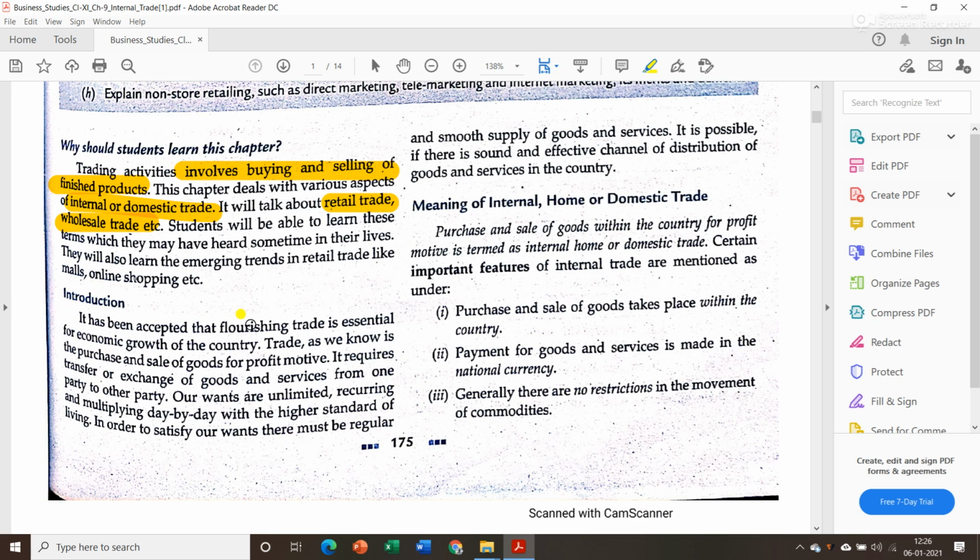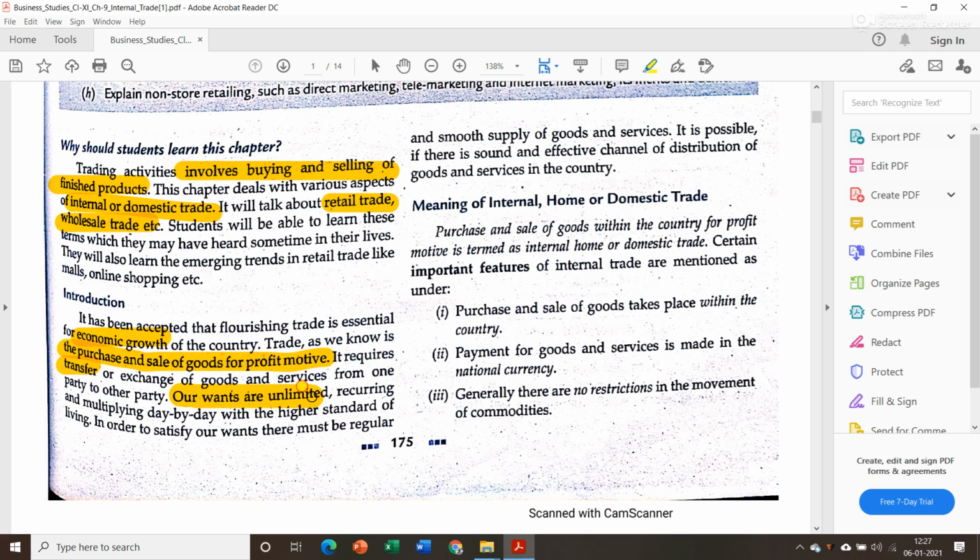It has been accepted that flourishing trade is essential for economic growth of the country. We can say that the economy of a country is growing when the trade in that particular country is increasing. Trade, as we know, is the purchase and sale of goods for profit motive. Now if in exam they ask a question for 1 mark, what is trade, then you can say the purchase and sale of goods for profit motive is nothing but trade. It requires transfer or exchange of goods and services. Now transfer means nothing but transfer of goods or services from the seller to the buyer, or exchange of goods from one party to other party.